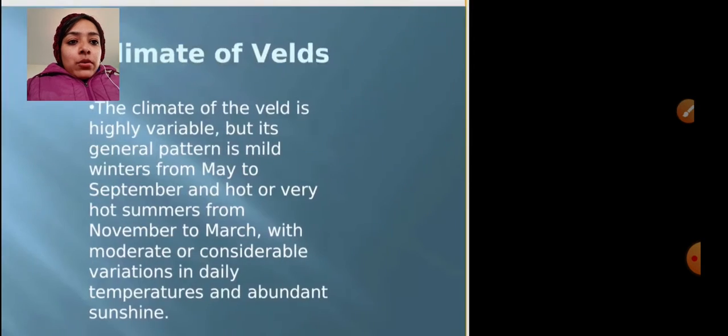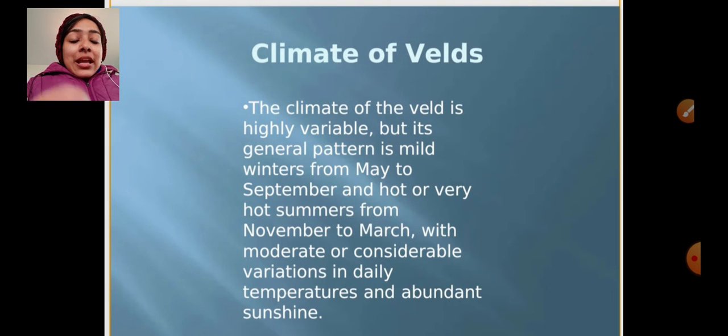We go to the next slide. The climate of the veld is highly variable, meaning it is very different when we change places and distance. But its general pattern is mild winter from May to September and hot or very hot summer from November to March, because it is nearer to the equator.